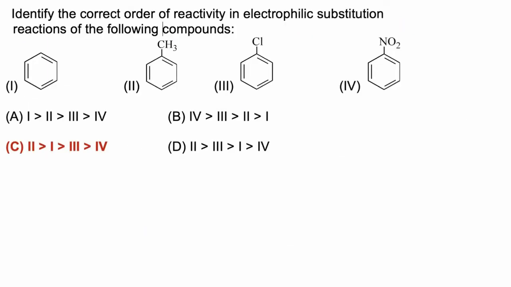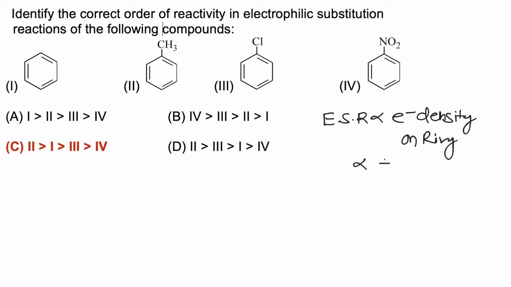In this question we have to find the correct reactivity order for electrophilic substitution reaction in the following compounds. Now the rate of electrophilic substitution reaction depends on electron density on the benzene ring. Higher the electron density, higher will be the rate of reaction. Electron density on the ring depends on electron donating groups.